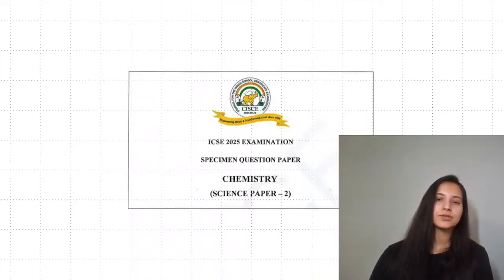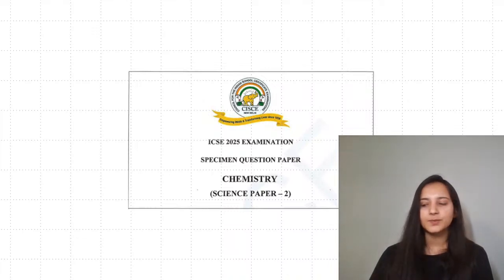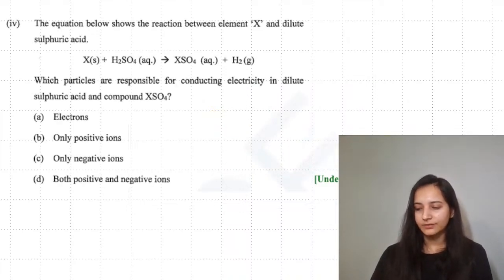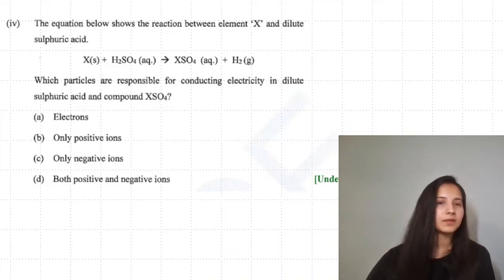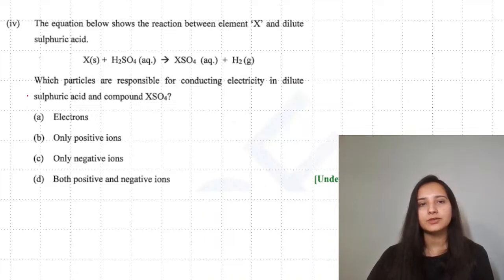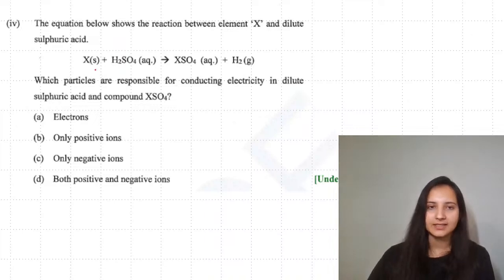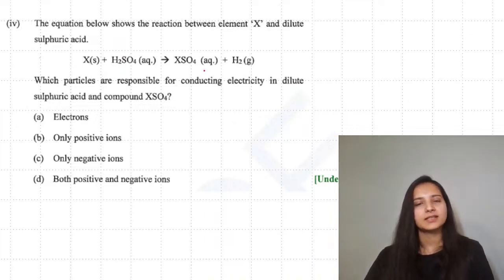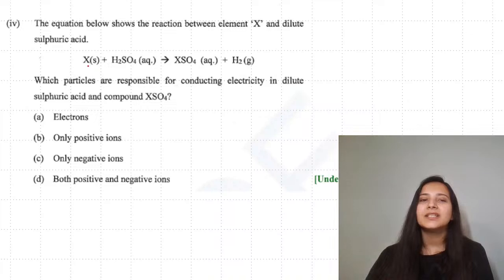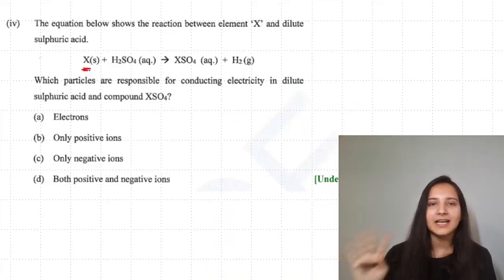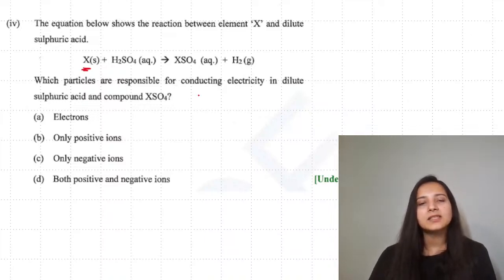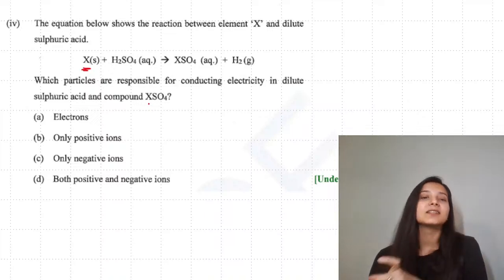Speaking about the questions to discuss, first we'll discuss the specimen question paper which has been given for you people for this specific year. In this specimen question paper, you are having the equation given below, the reaction between element X and dilute sulfuric acid. X, H2SO4, XSO4 and hydrogen, which means this X is any metal which is present above hydrogen in the metal activity series. Which particles are responsible for conducting electricity in dilute sulfuric acid and the compound X?